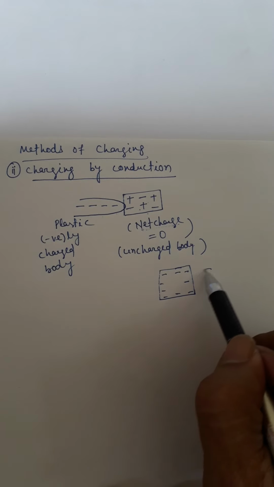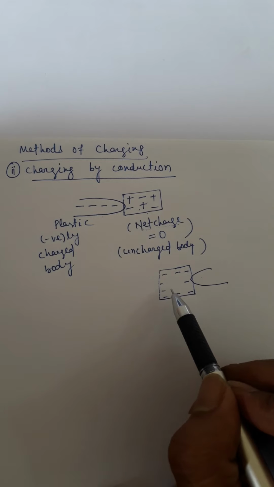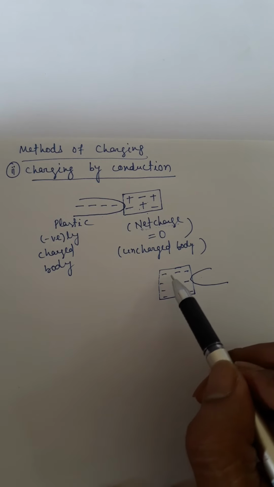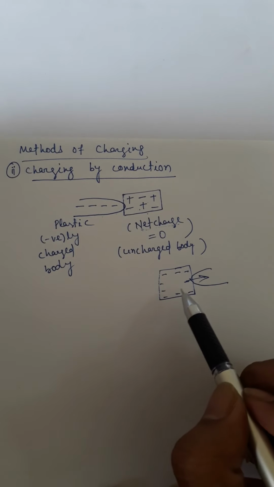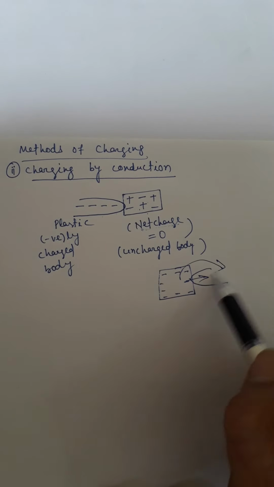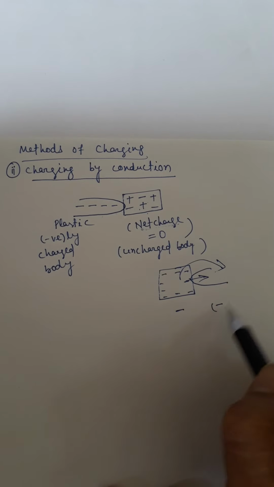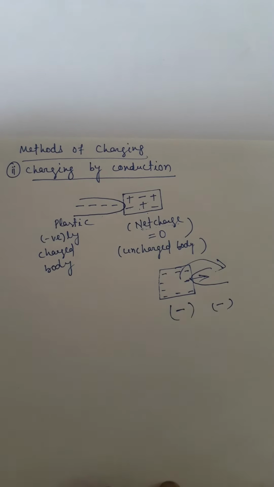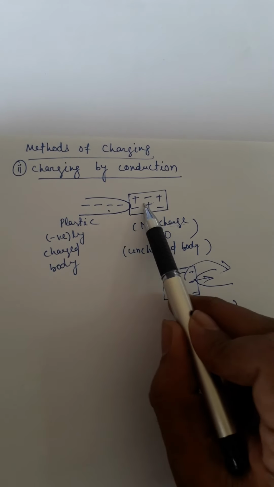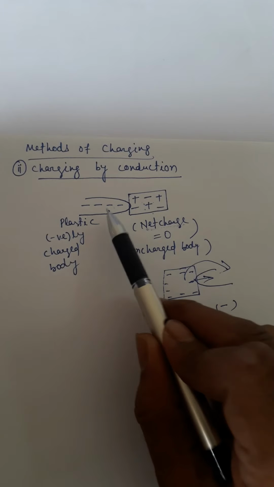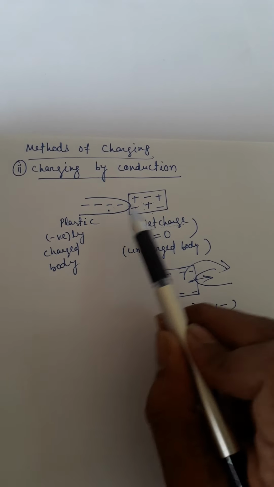If I touch it to another conductor, then it finds a path and it will move. It will move until both have equal number of charges. Now both have equal forces and both repel each other and flowing of charge will be stopped.